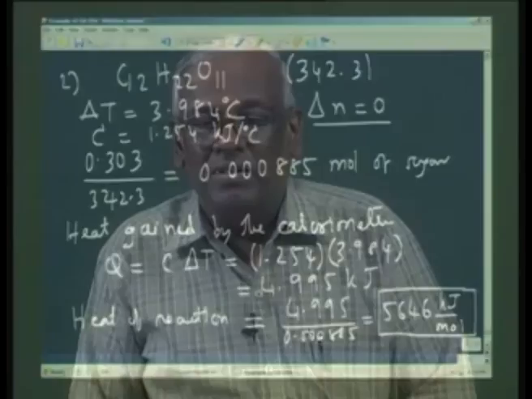So, an interesting example: sugar in the form of a pellet is taken, burnt in the calorimeter, and we can determine the calorific value. In engineering practice, we will call it the calorific value. In physical chemistry and physics, they would refer to it as the heat of reaction. It is one and the same. Mechanical engineers use the term calorific value more often, and therefore, you can say that the calorific value of sugar is about 5.65 kilojoules per mole of sugar. So, this is the example.